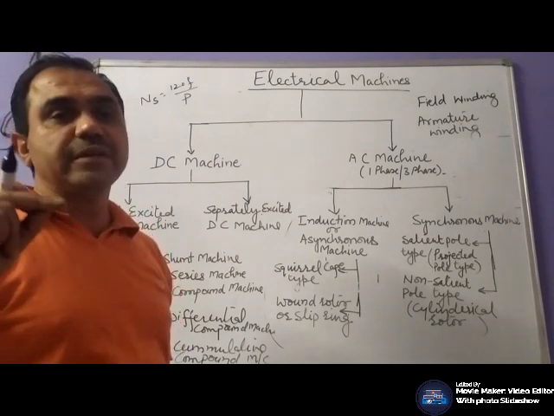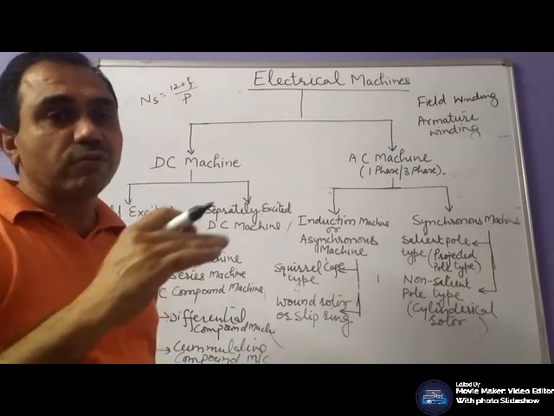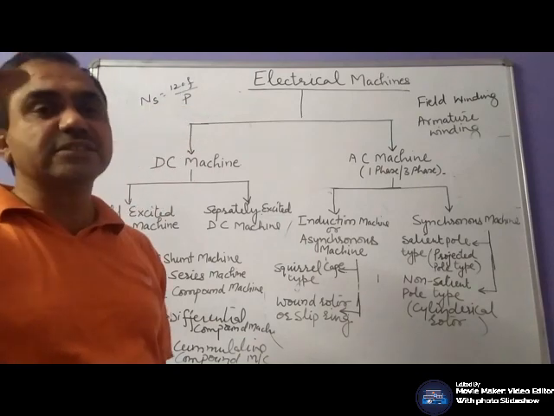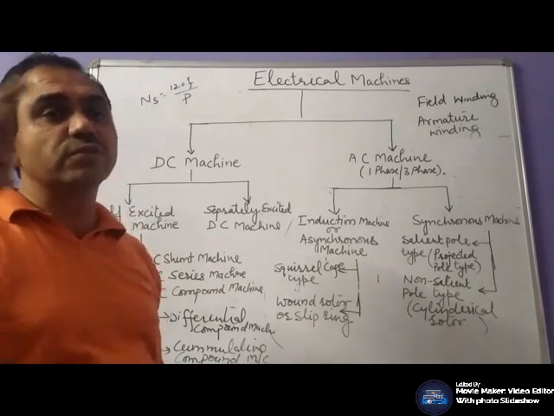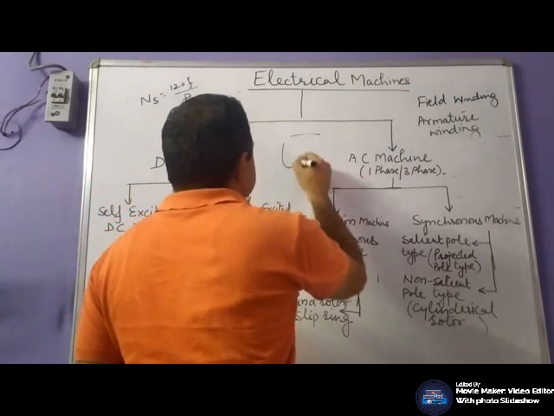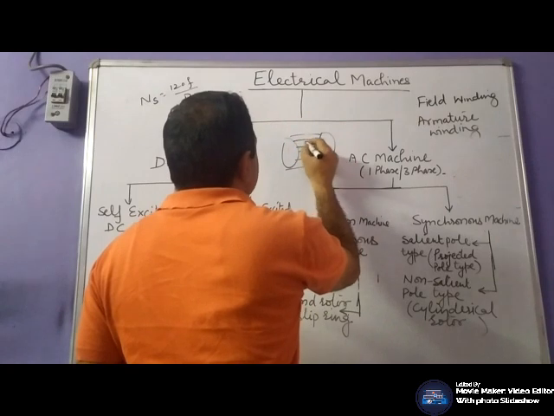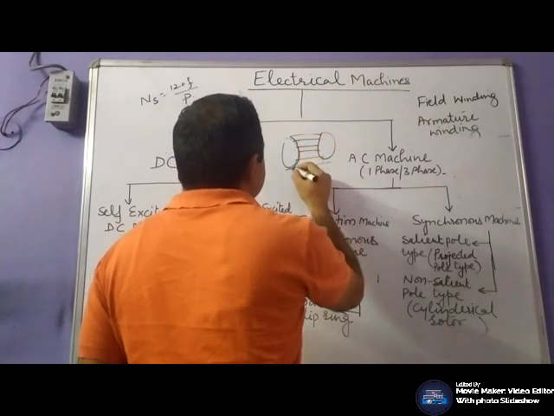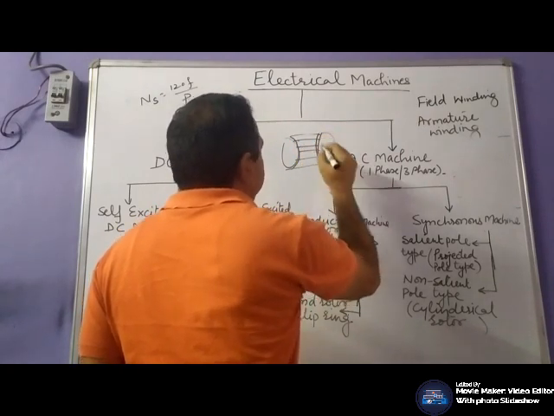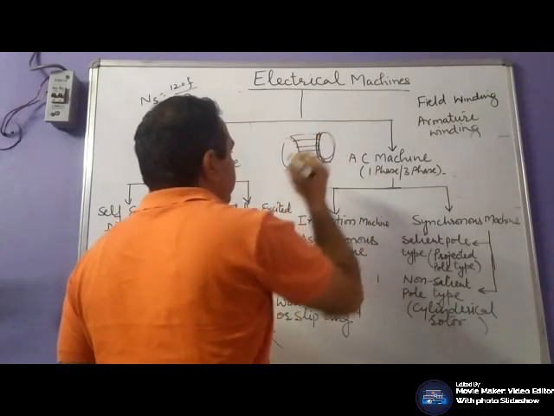It may be aluminium or copper bars, which are die casted in the rotor and short circuited at both ends by end rings. No external supply is required.